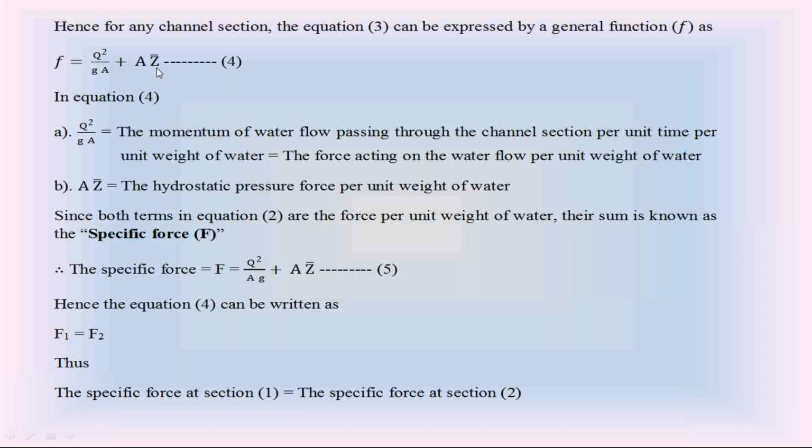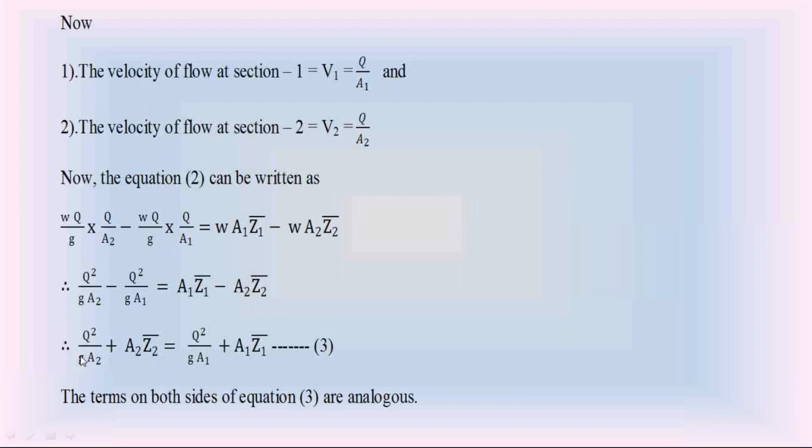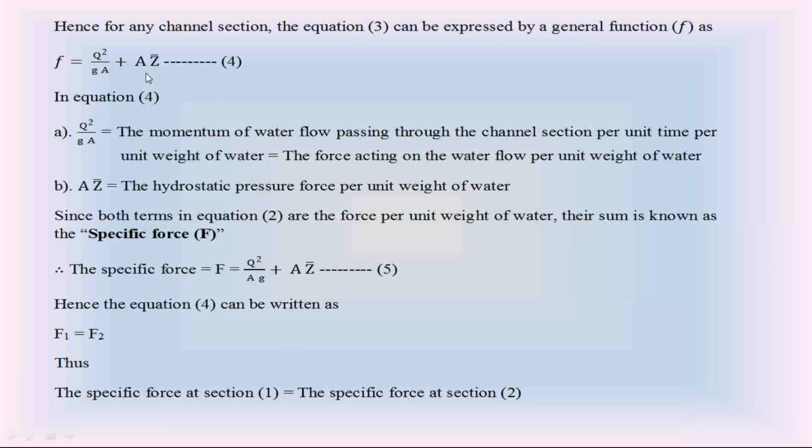From this equation 3, you can write these similar terms in a simple form as f is equal to Q square by ZA plus AZ bar. In this equation 4, this f is called the specific force of water flow in the open channel.